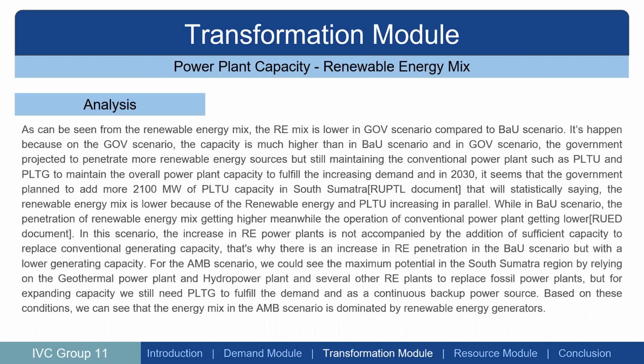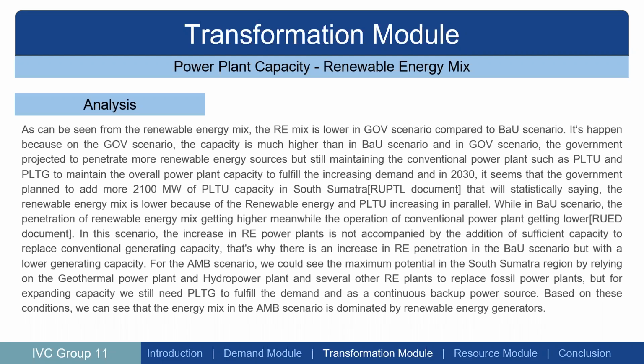So for the analysis, as can be seen from the renewable energy mix, we already see that the renewable energy mix in the Gulf scenario is lower compared to the BAU scenario. It happened because we could see the capacity is much higher in the Gulf scenario than in the BAU scenario. The government projects to penetrate more renewable energy sources, but still maintains conventional power plants such as PLTU, PLTMG, and many more to maintain the overall power plant capacity to fulfill the increasing demand.